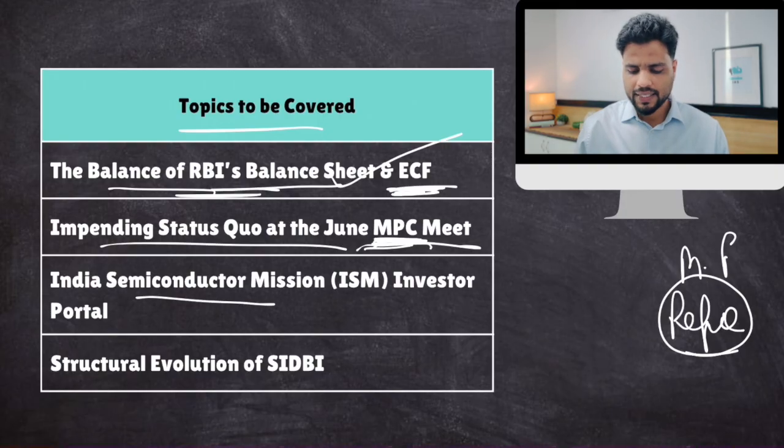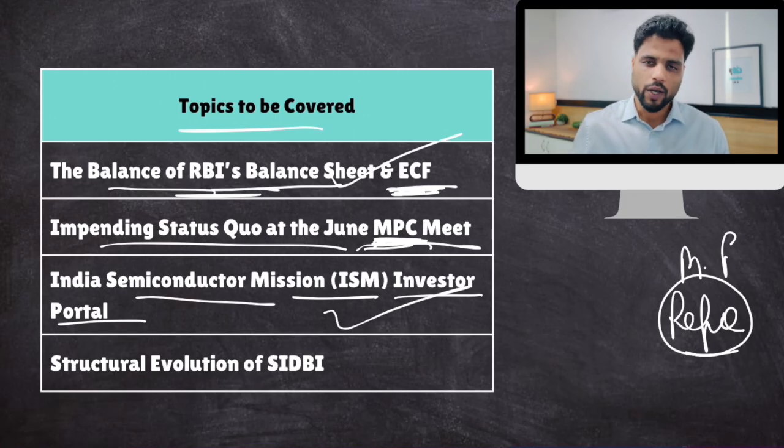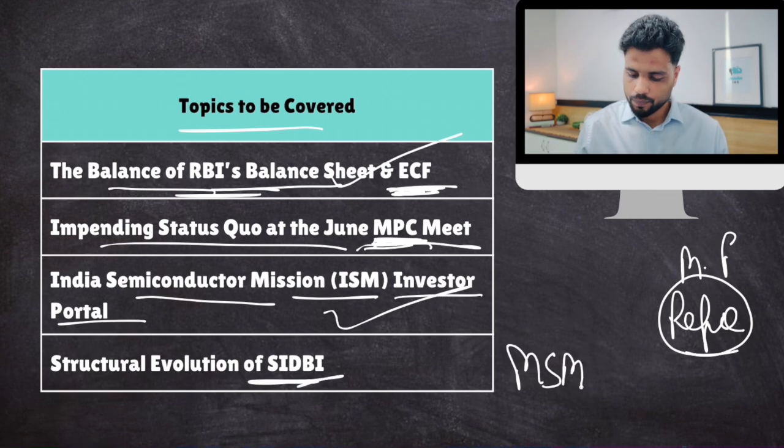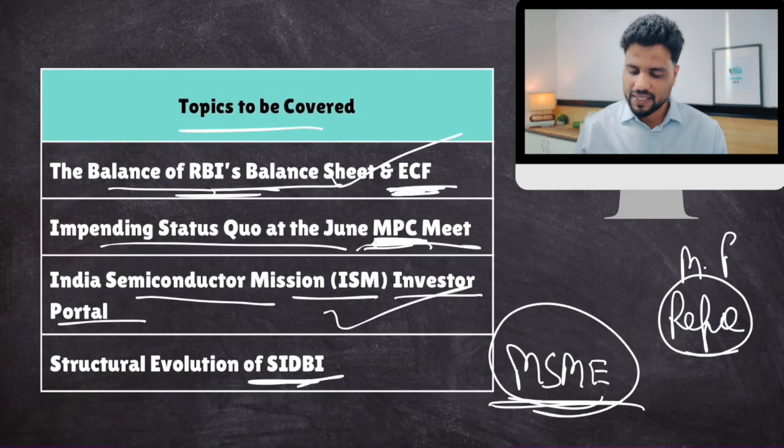Then we'll talk about India's semiconductor mission to facilitate investors. Well, the government has launched an investor portal. What are going to be its benefits? We are going to talk about that. And in the end, we'll talk about SIDBI, how SIDBI has changed to promote the MSME sector, because SIDBI is a development bank for MSMEs only. So these are the 4 news items that we shall zero in our attention on. So let's start discussing them one by one.